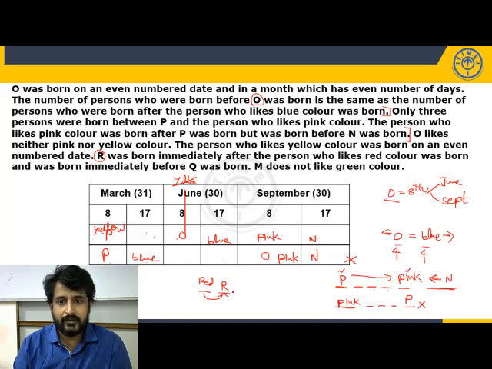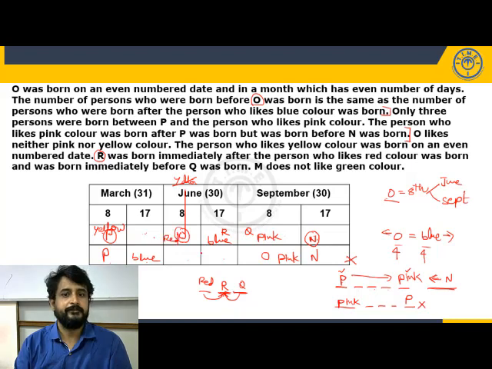R. So R is immediately before Q. So these three should be in consecutive positions. And R and Q are the names of the persons. These two should be in consecutive positions. So where we have already P here, O here, and N here, R and Q in consecutive positions. It is June 17th and September 8th. And R is immediately after which color? Red color. So red color.